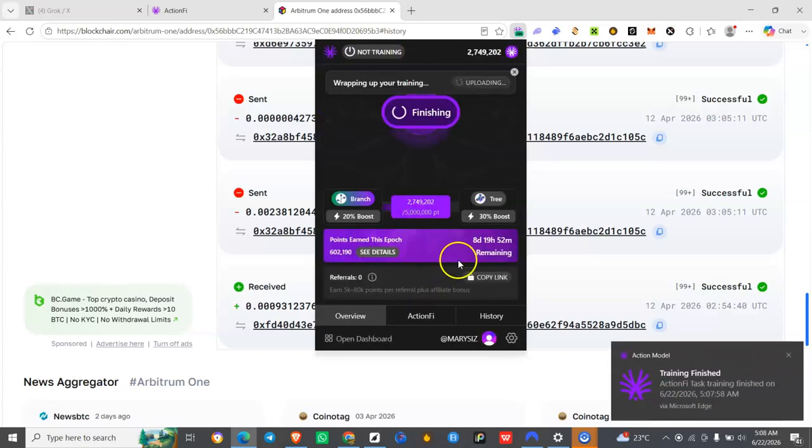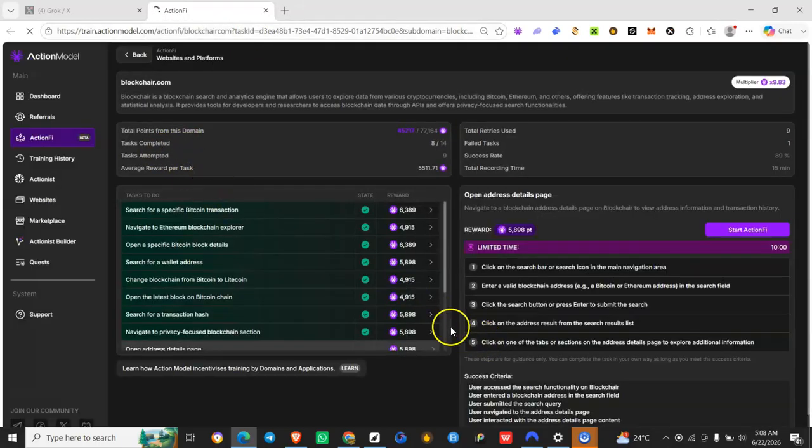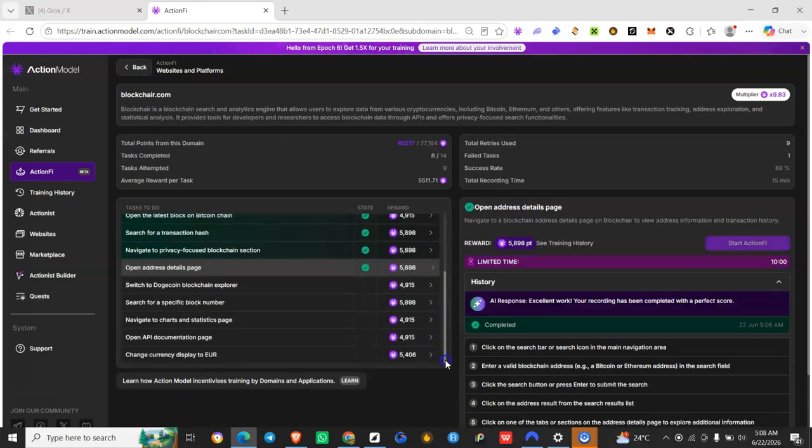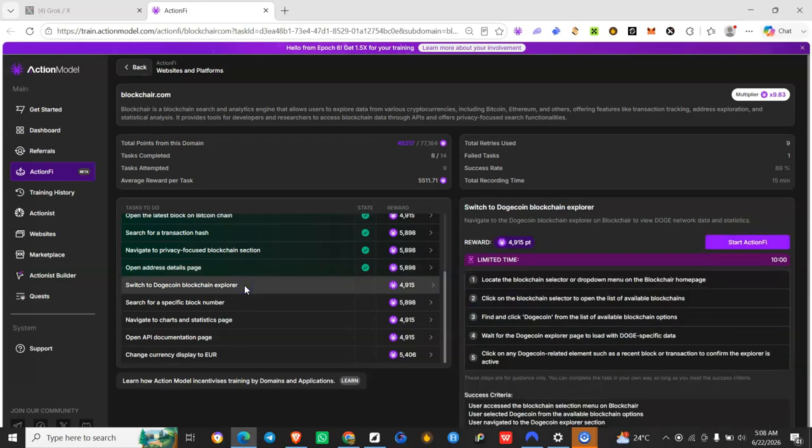And as you are doing this, you are training the AI model, right? It's as simple as this. It's not difficult. It's just a few domains that you find difficulties in training, and some you have to use money. But if you don't have cash, just leave those ones that require money, maybe like trading, like the one for Gate.io. You have to use money to train the AI there. So let's focus on this now.